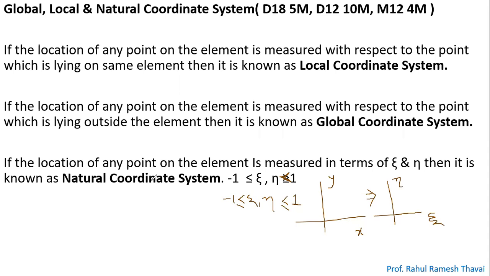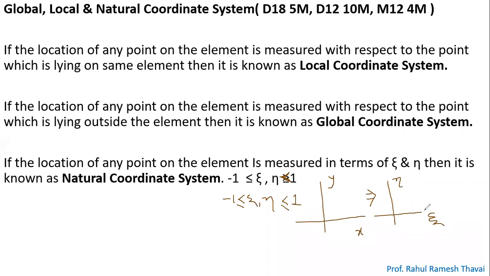And you can't do that directly, right? There we need to transform from Cartesian to natural, and that transformation is done by the Jacobian matrix. The Jacobian matrix is basically the matrix which relates the xy coordinates to the zeta-eta transformation. It relates the Cartesian coordinate to the natural coordinate.